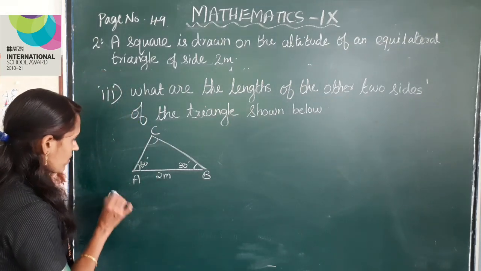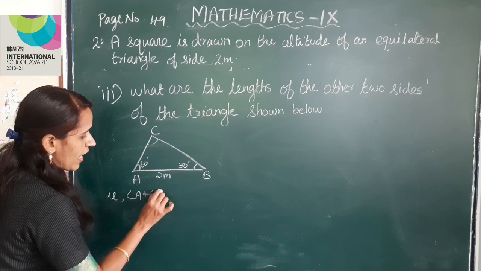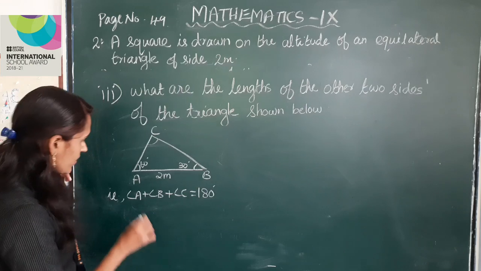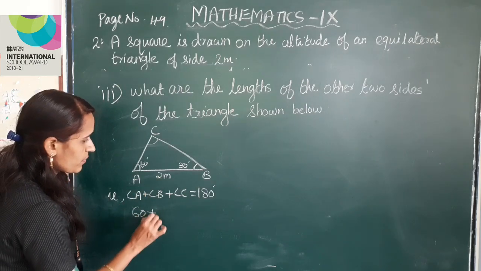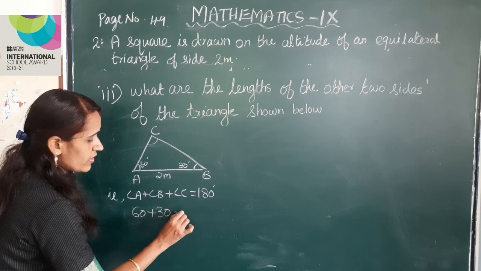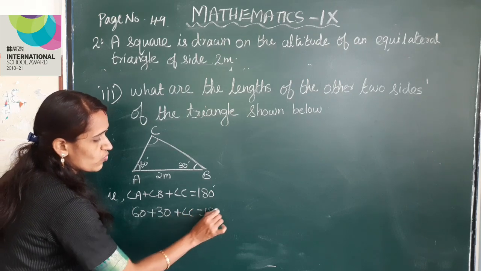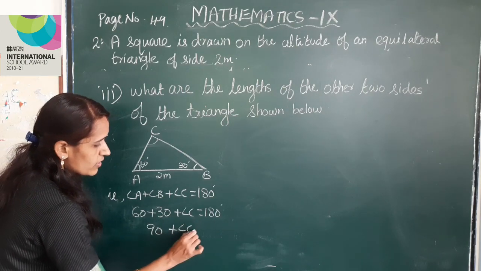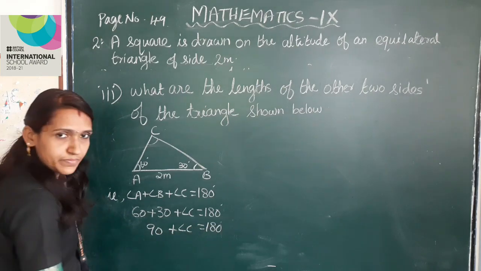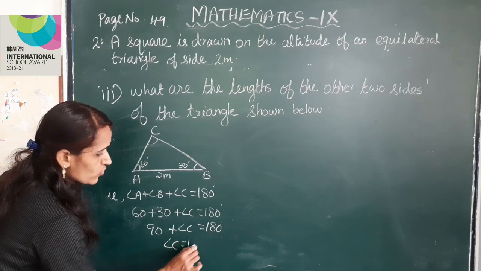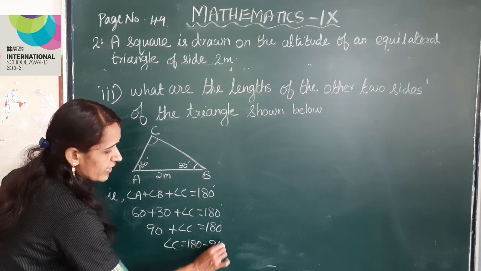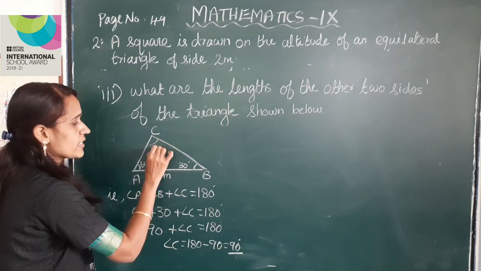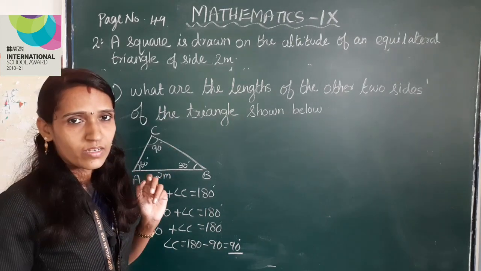That is angle A plus angle B plus angle C is equal to 180 degree. Here angle A is 60 degree plus angle B is 30 plus angle C is equal to 180 degree. 60 plus 30, 90 plus angle C is equal to 180 degree. Angle C is equal to 180 minus 90 is equal to 90 degree. So here angle C is 90 degree. Right?